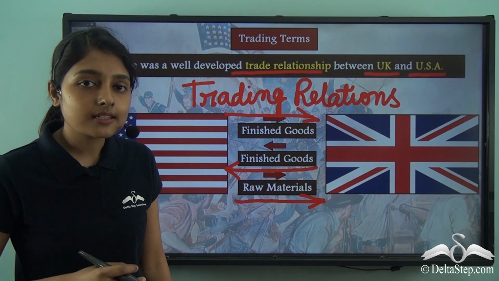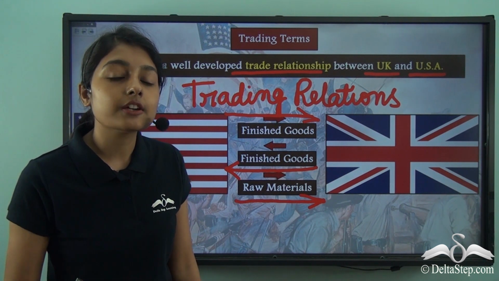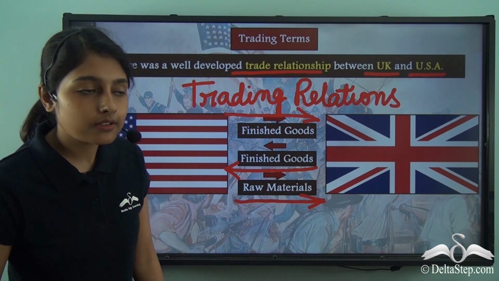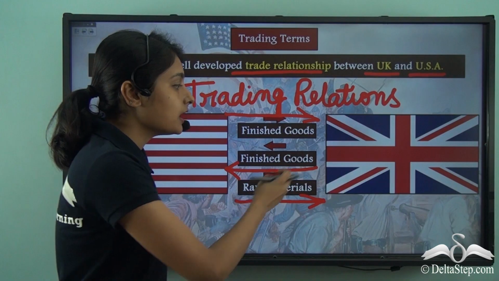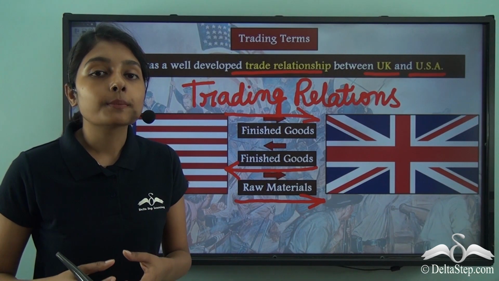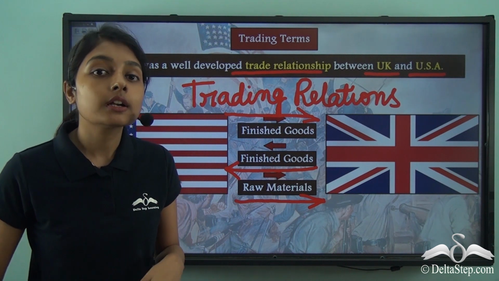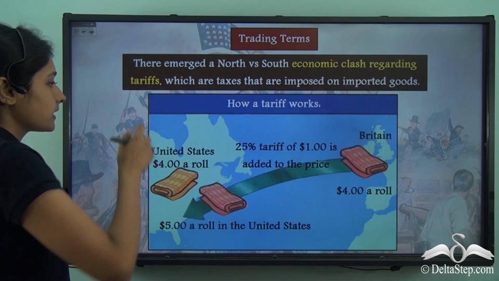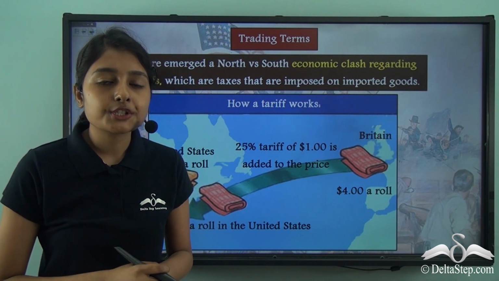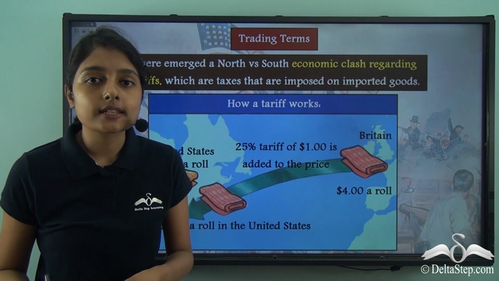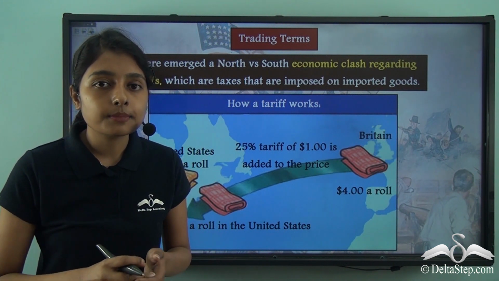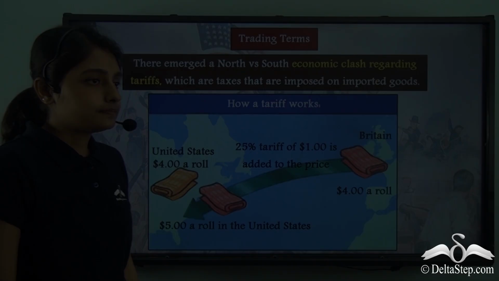So, the southern states were lacking in funds, they were lacking in wealth, because they could only send raw materials either to the northern states or the UK. And in turn, they had to purchase finished goods from either the northern states or Britain. We just discussed this point that this complex trading relation between the UK and the USA is very important in our understanding of this reason behind the outbreak of the Civil War.